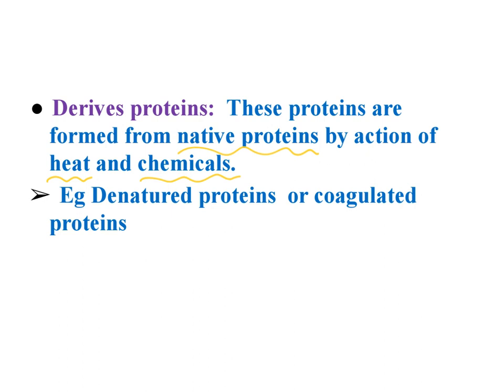Let's take a natural protein folded in an alpha helical structure. By heating, the helical shape may be turned. As a result, denaturation takes place, and those proteins we call derived proteins or coagulated proteins. That means they will be precipitated out. These are the classifications of proteins based on shape and based on composition.